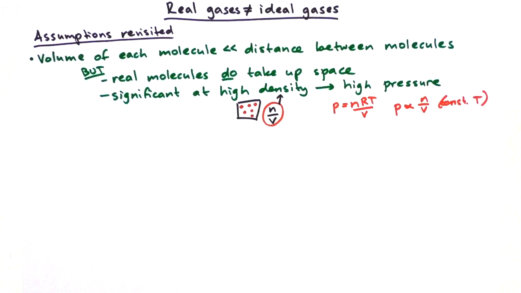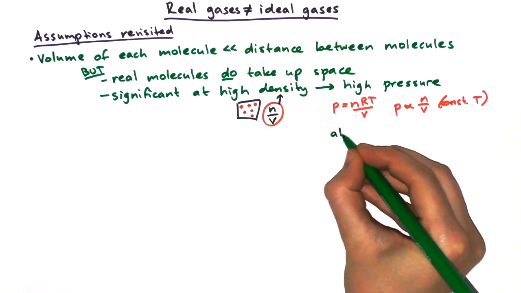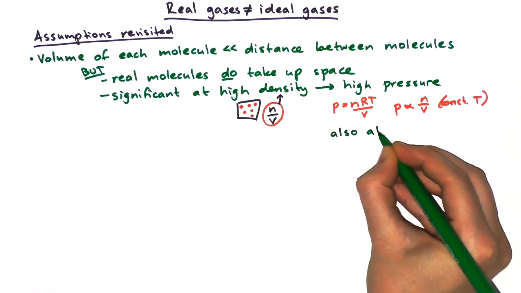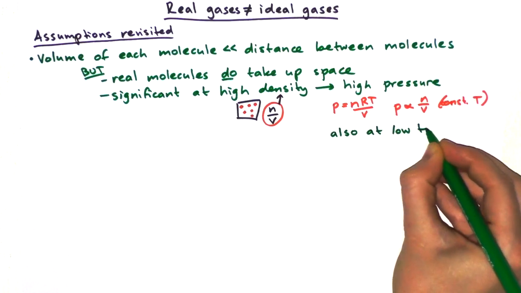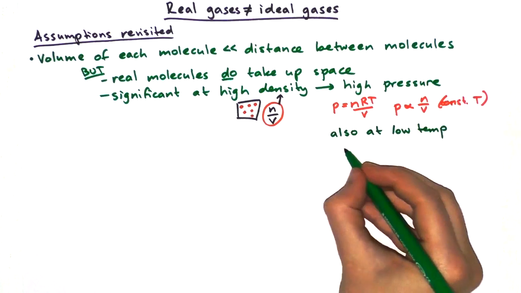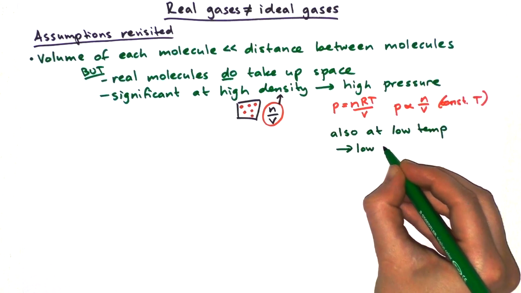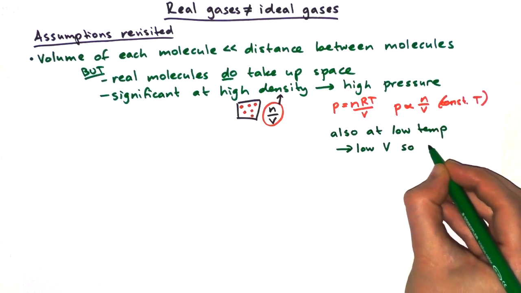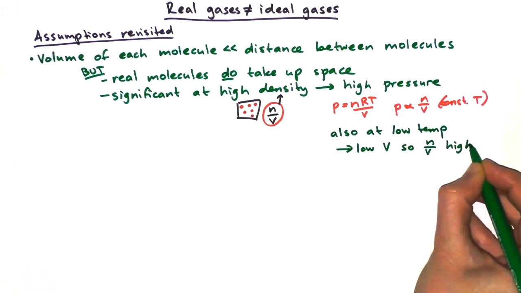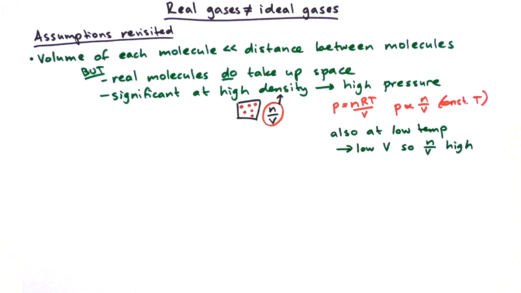And another thing that we can tell from this is that it's going to be significant at low temperatures. Because if you imagine a balloon with a gas inside, if we cool it down, the volume of the balloon is going to be decreasing, but the number of moles will stay the same. So that also means that the density will be high. So for a low temperature, we also get a high density, and we said that this assumption was the problem at high density.